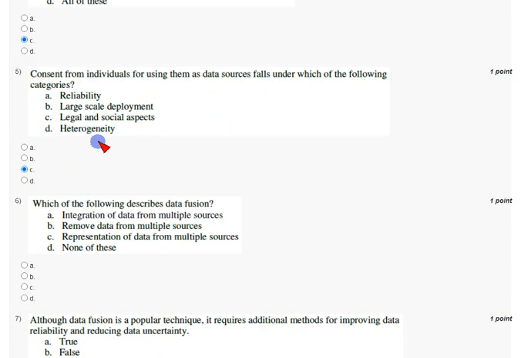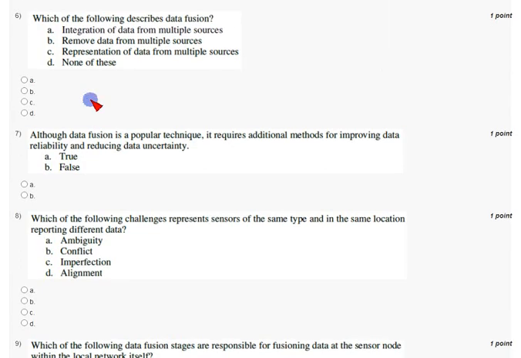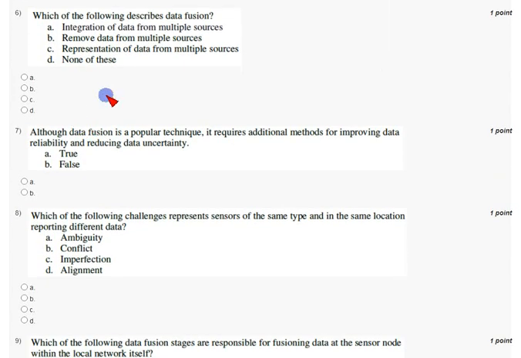Coming to sixth question, which of the following describes data fusion? So the answer is option A, that is integration of data from multiple resources. So mark option A as correct answer for sixth question.